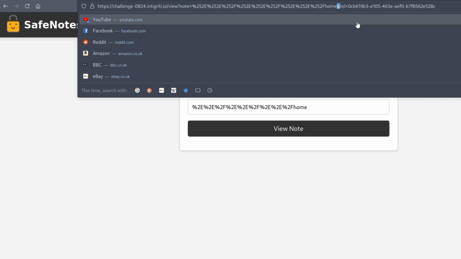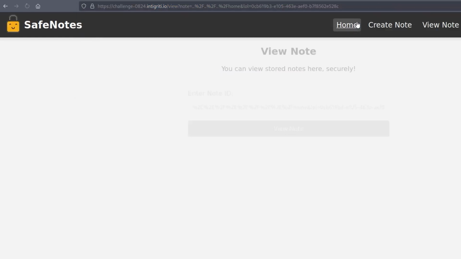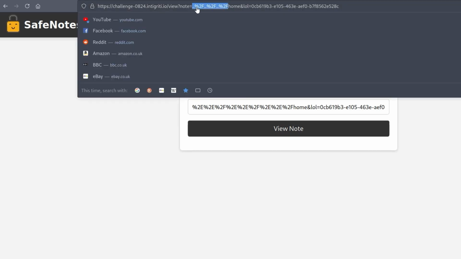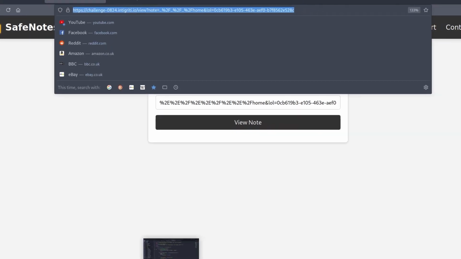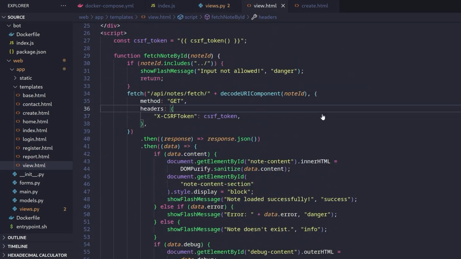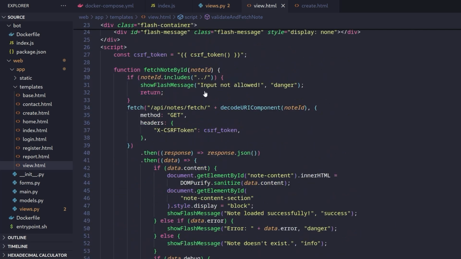However, we could URL encode it. So I could do %26, which is an ampersand. And then if we do it again, this time it will work. And the reason being, it would have seen that all as one parameter. Let me actually go to the code so it makes a bit more sense. So let's go to view. So it's checking the note ID down here. It would have seen that all as one parameter because it didn't see an ampersand. It saw a %26. But by the time it gets to the API call, it's going to be decoded. So it will be a valid ampersand.